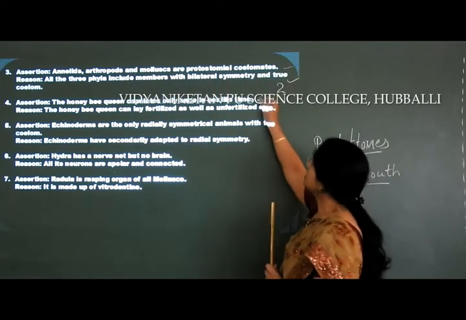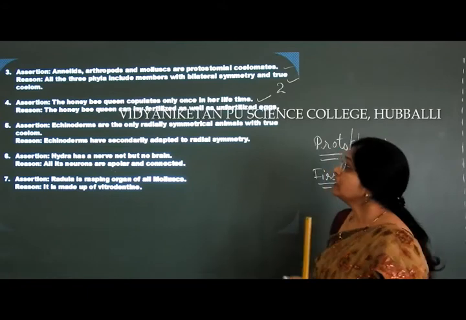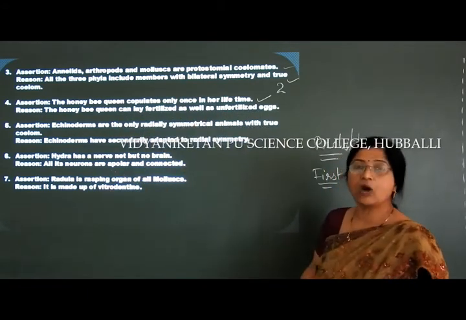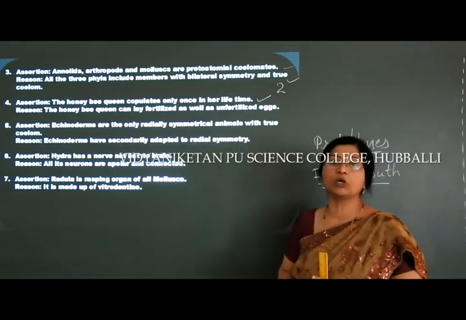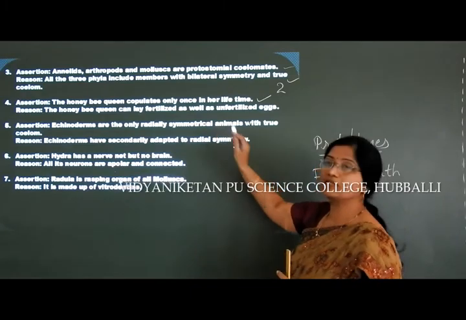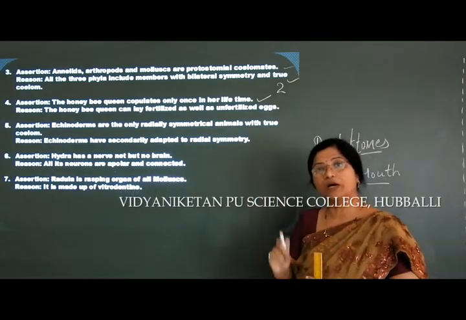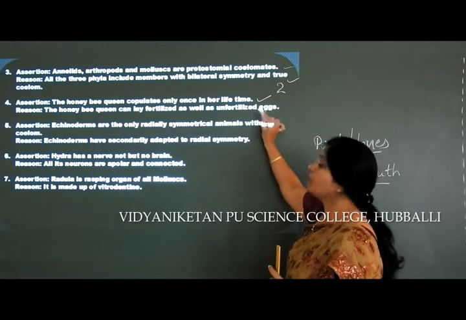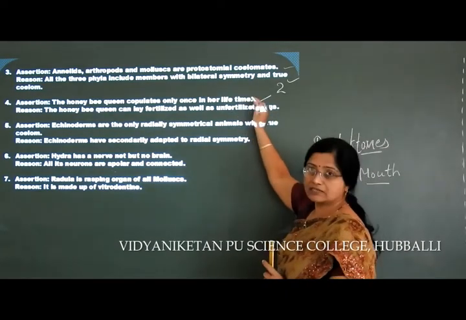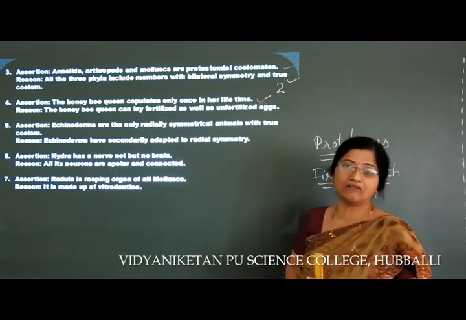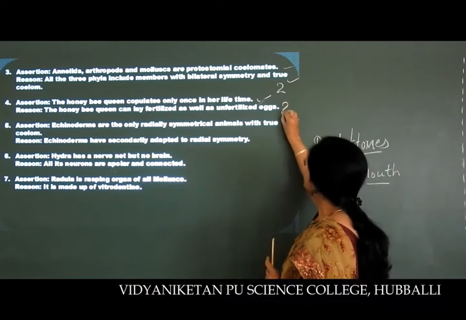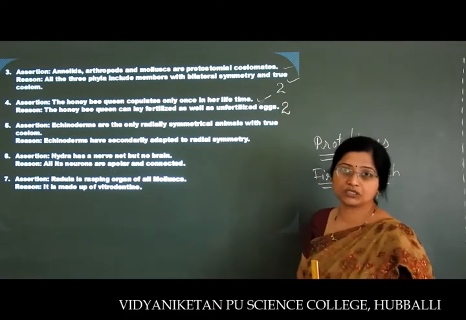So the honeybee queen copulates only once in her lifetime, but during copulation she can copulate with many drones. Hence she can store that many spermatozoa in her spermathecal pouch. There will be different drone sperms present in her spermatheca, but only once in her lifetime she will copulate. That means the assertion is correct. The honeybee queen can lay fertilized as well as unfertilized eggs. I already told you that the main function of the queen is laying eggs. Fertilized eggs will form workers and unfertilized eggs will form drones. But the reason is not a correct explanation of the assertion. Hence we have to choose the second option.